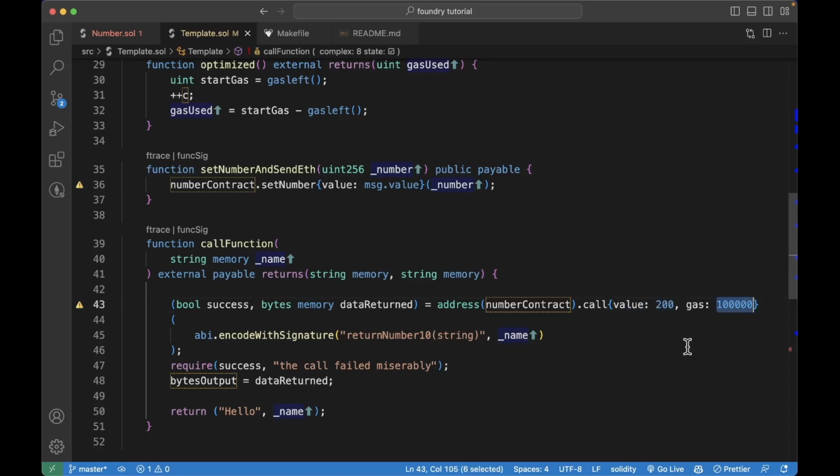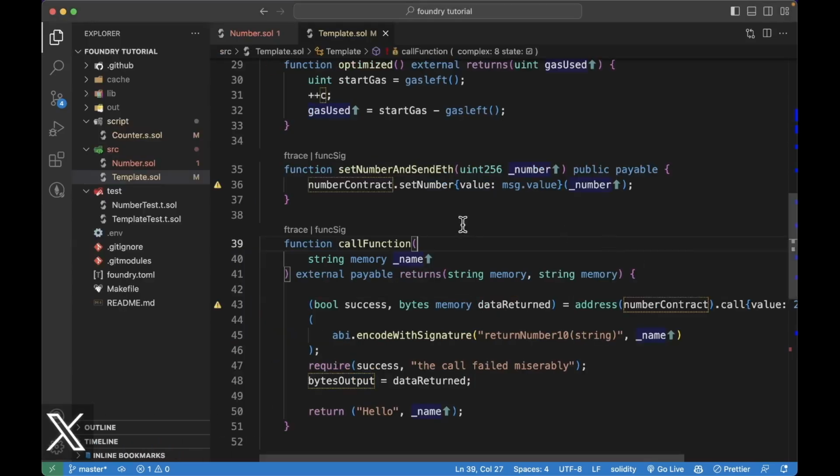And then we're specifying the gas. This is also something you can do in a call function. You can pass in the gas you want. It can be hard-coded. Once this call is done, we require that it is successful, or else the call failed. So this call returns two variables, which are the data returned that you can check out in the bytes output state variable, and then the success, which indicates whether the call was successful or not.